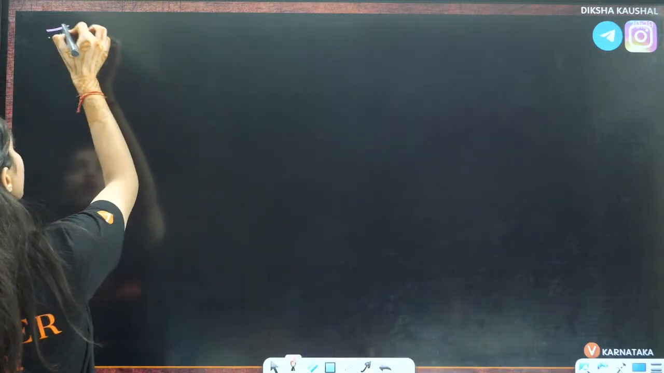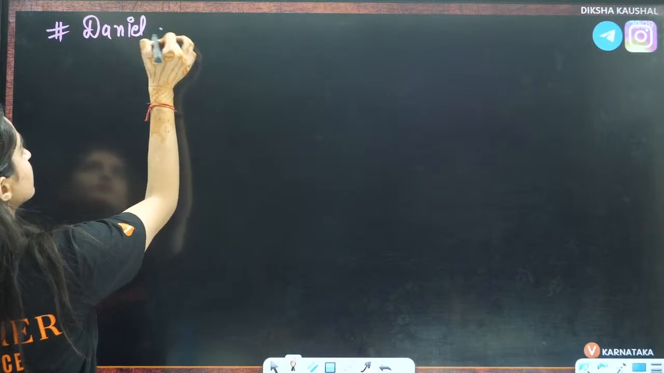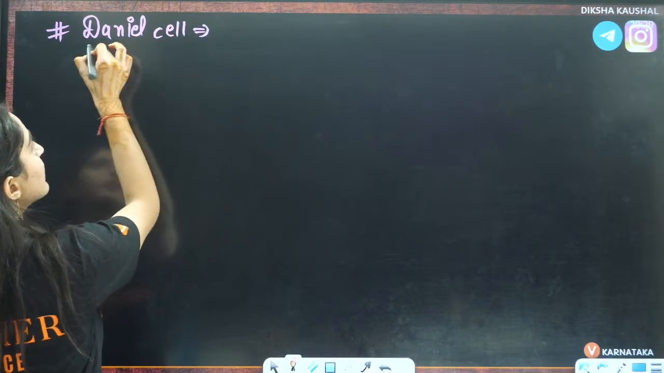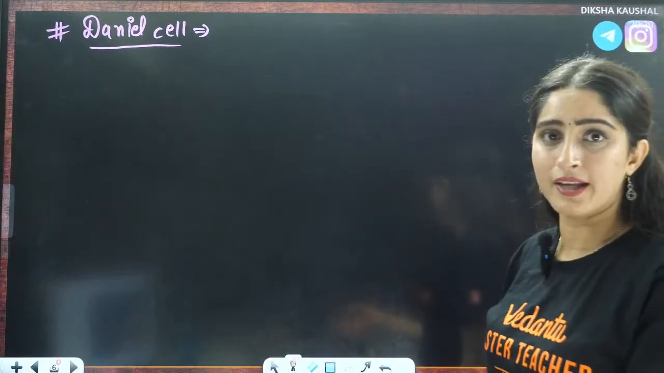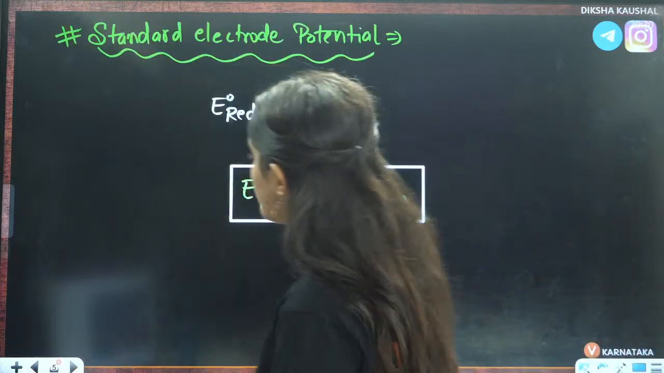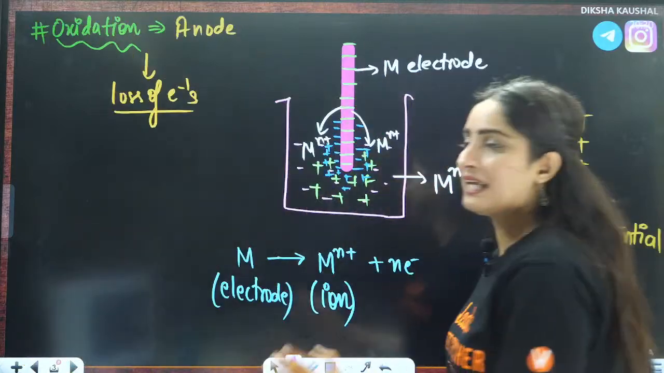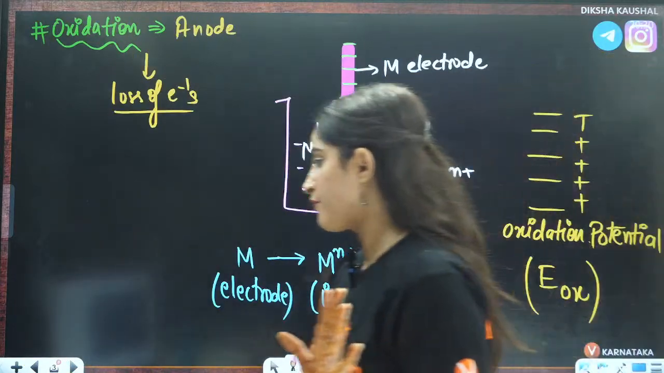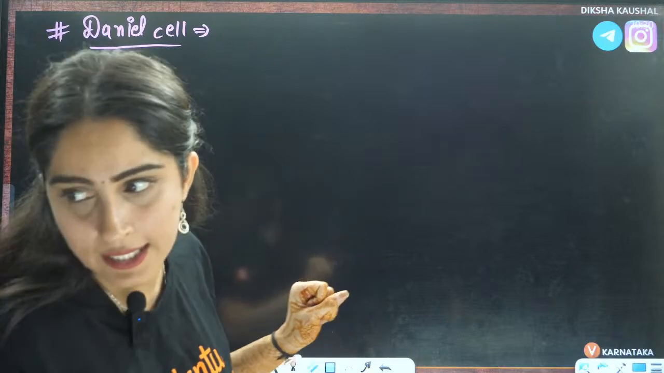So now let us talk about what exactly the Daniell cell is. The Daniell cell is a kind of electrochemical cell, right? So before studying the Daniell cell, you need to know this thing. That is why I have taught you E naught of reduction and E naught of oxidation before itself, right? Now let us see what exactly the Daniell cell is.